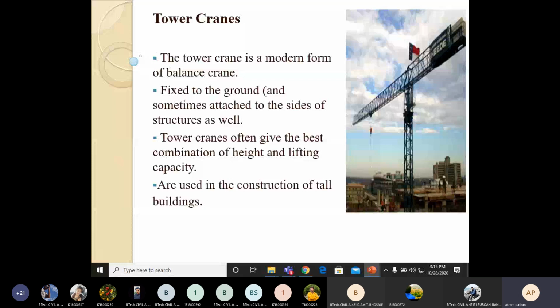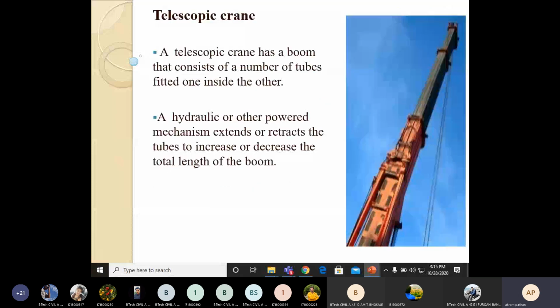A telescopic crane has a boom that consists of a number of tubes fitted on one side, one inside the other. So look at this. This is a type of telescope. This is a particular length of this boom, or you can say the pipe. If you fold this whole assembly, it can be folded in one place.